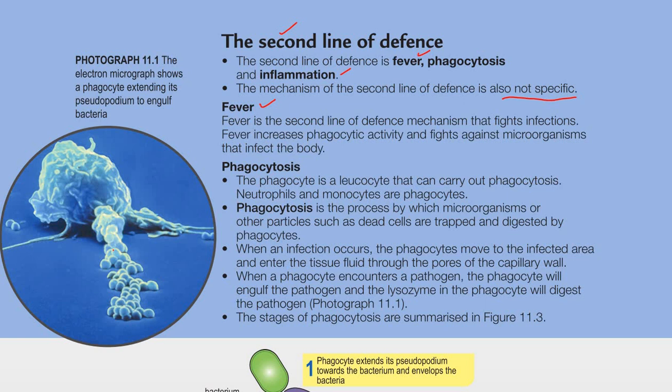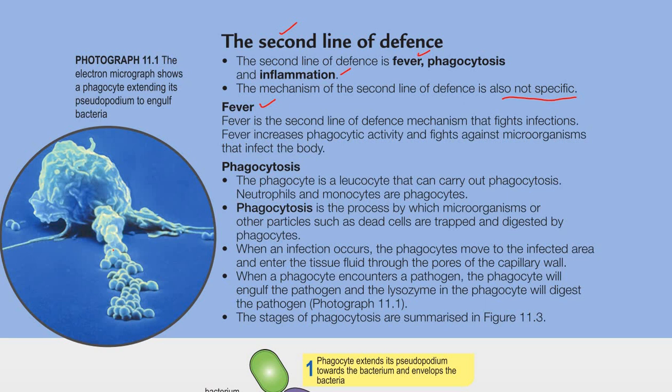Whenever we have fever, that means our second line of defense is actually working to fight infection. That means our first line of defense failed to do so, so now we have to depend on the second line of defense, and it will start with the fever.